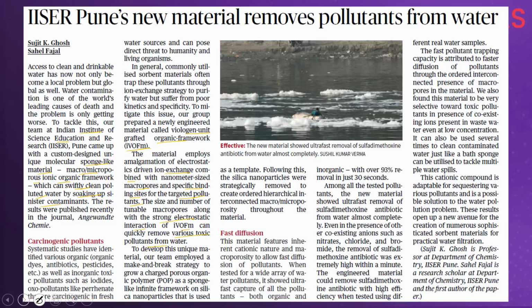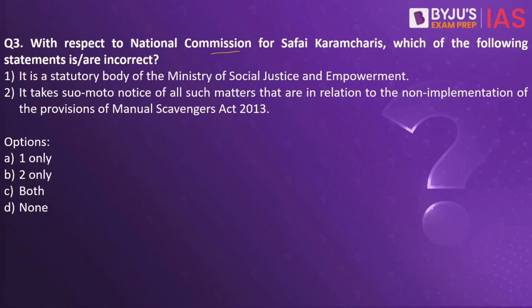Now let's look into the next practice question. With respect to National Commission for Safai Karamcharis, which of the following statements are incorrect? It is a statutory body of the Ministry of Social Justice and Empowerment. It takes suo motu notice of all such matters that are in relation to the non-implementation of the provisions of Manual Scavengers Act of 2013. Which of the statements are incorrect? Since it is asking for the incorrect statement, the answer to this is 1, which is nothing but it is not a statutory body. So the answer to this would be 1 only, which is nothing but A.